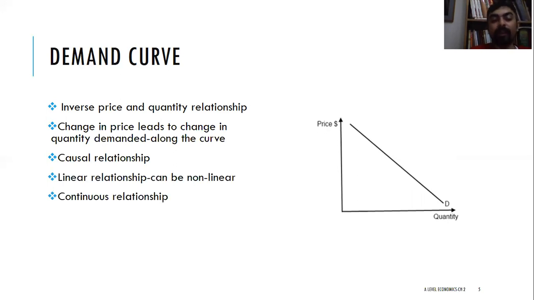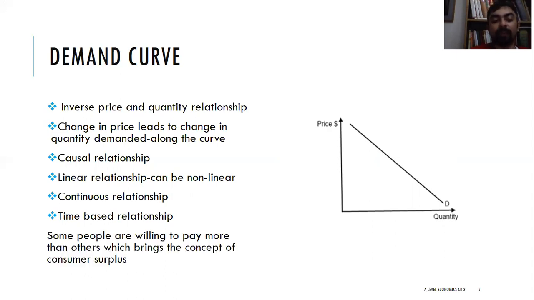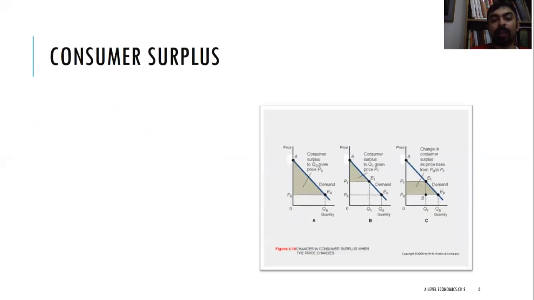It can be linear or non-linear. Continuous means that the graph is not broken at any point. It's a continuous graph. And it's a time-based relationship. This calculation is done within a time frame, let's say over a period of 1 year or 2 years or 3 years, whatever, but it needs to have a time frame. Some people are willing to pay more than others, which brings the concept of consumer surplus. So let's discuss this concept very quickly.